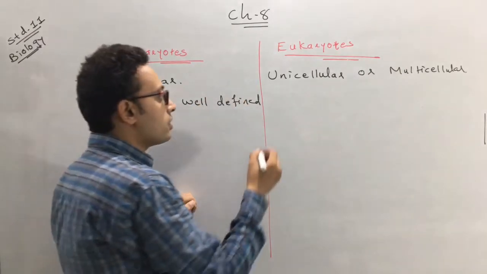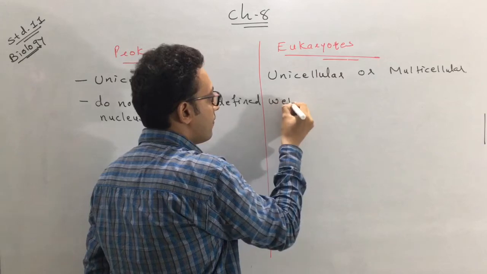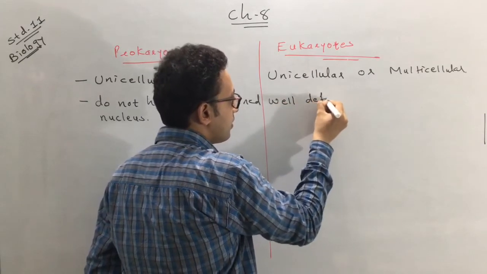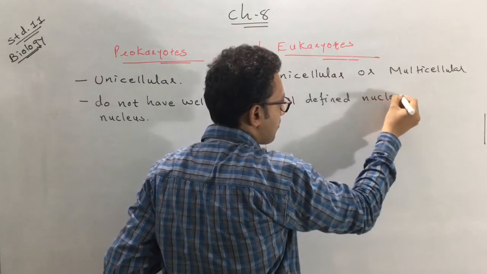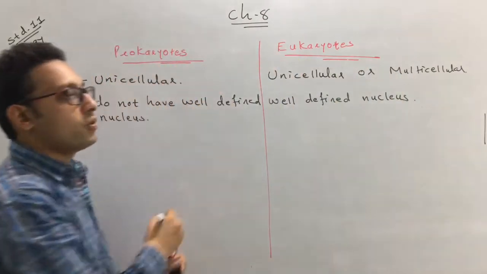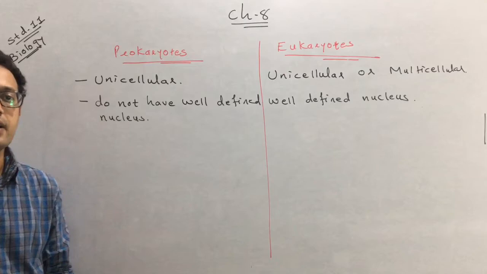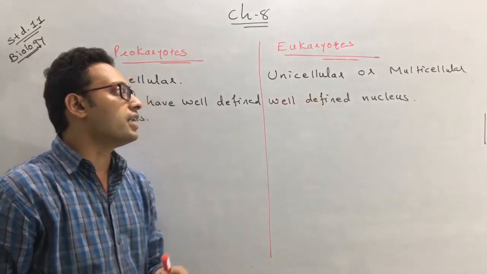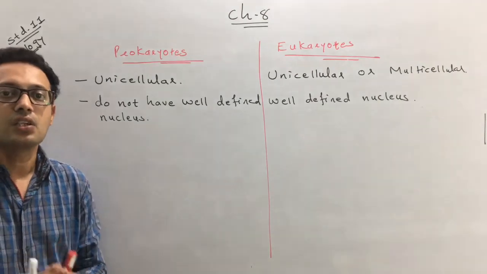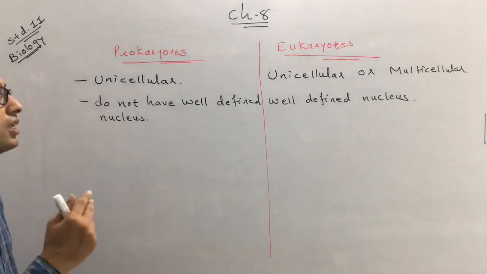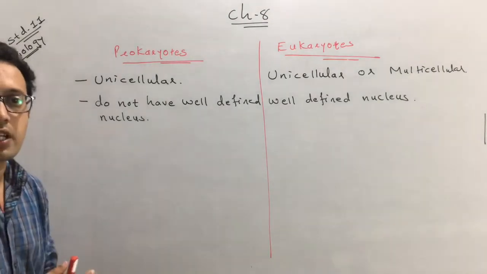Whereas the eukaryotes have a well defined nucleus. So the prokaryotes do not have a well defined nucleus, but the eukaryotes have a well defined nucleus. So this is the second difference which exists between the prokaryotes and the eukaryotes, or the prokaryotic cell and the eukaryotic cell.